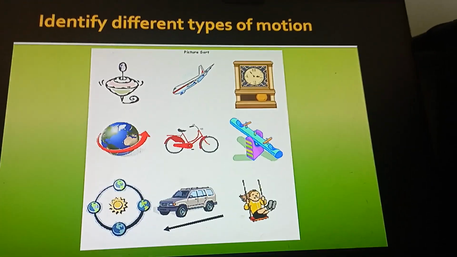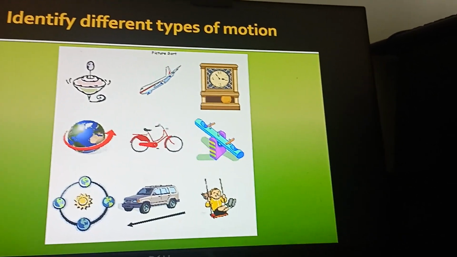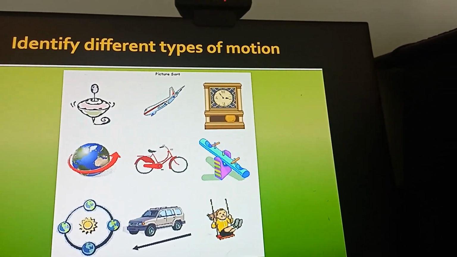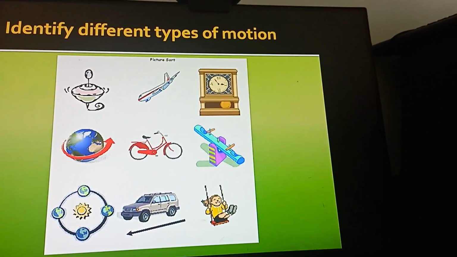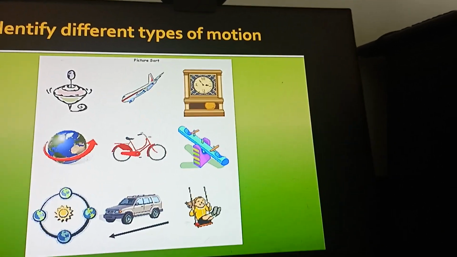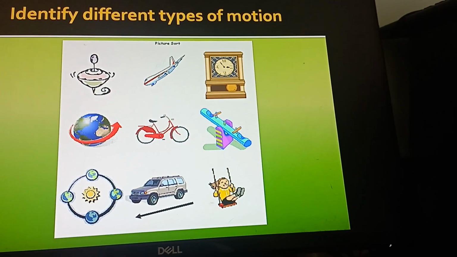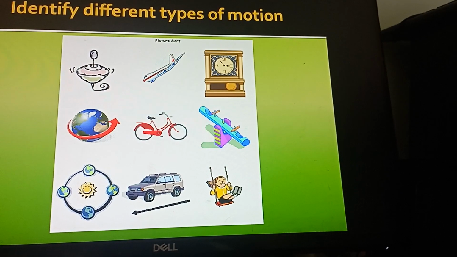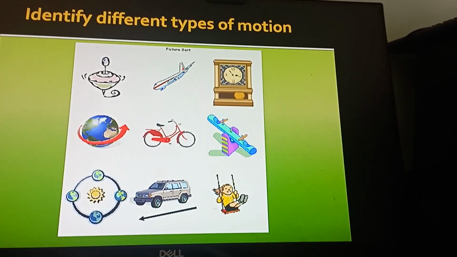Can you identify the types of motion here? How will the spinning top be? Rotatory. Aeroplane, we can say translatory. Next, watch, we can say rotatory motion. The hands of the clock are rotating. Next, the Earth rotating about its axis, rotatory motion. For the bicycle, if it goes in a straight line, we can say translatory, and the wheels are in rotatory motion. Seesaw,